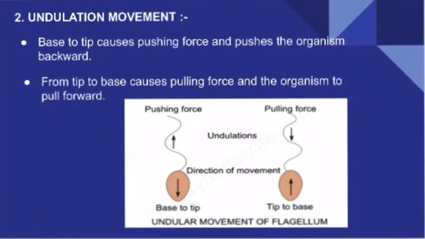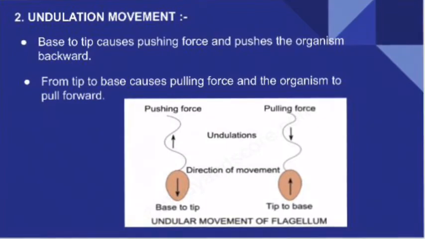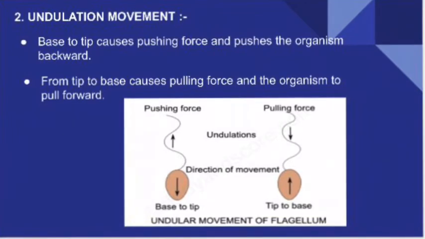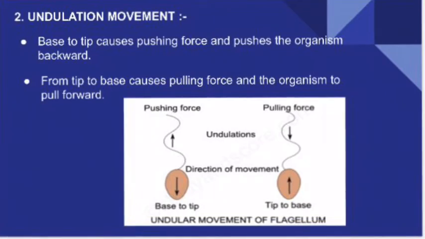And if the undulations are spiral, then it will cause the rotation of the organism in opposite direction, and that is called gyration.